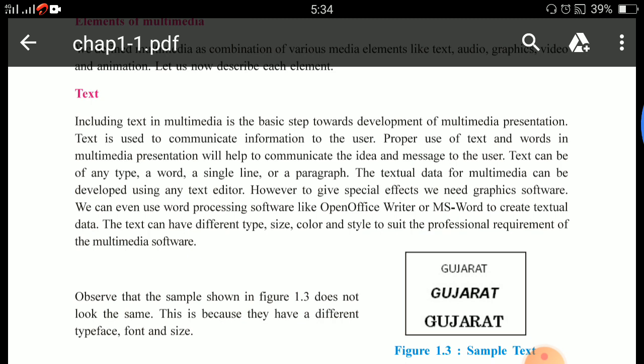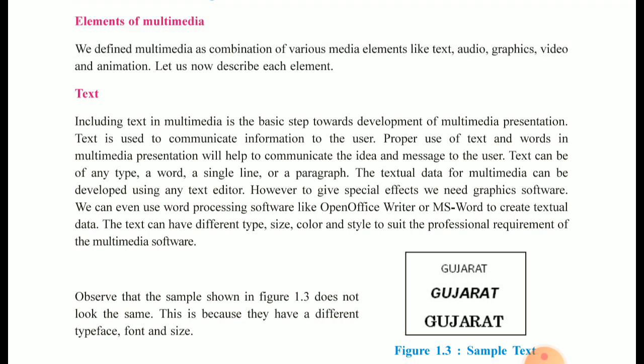Once again I will repeat, what do you mean by text? In text you can consider any textual document, meaning any word file. Suppose you are going to present a PDF file of your project. What you have to do is first make a word file for it.